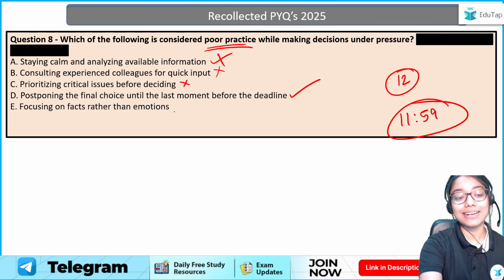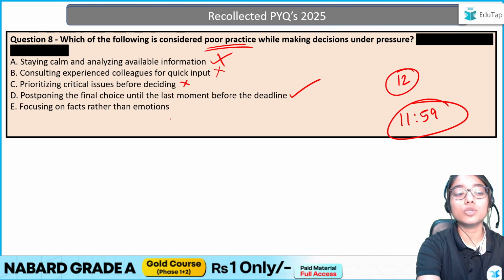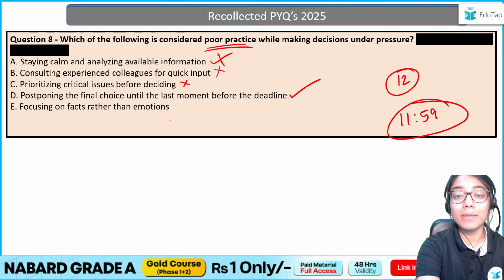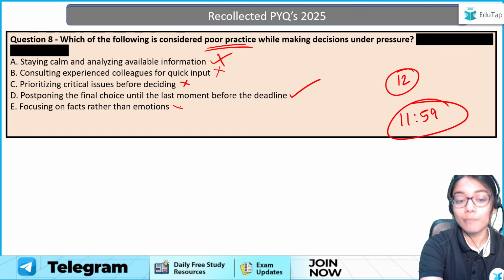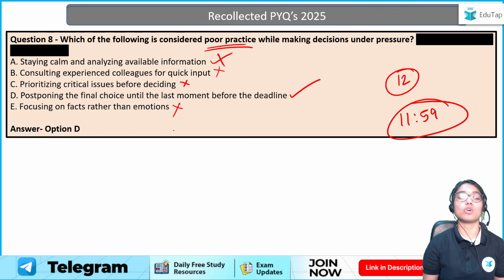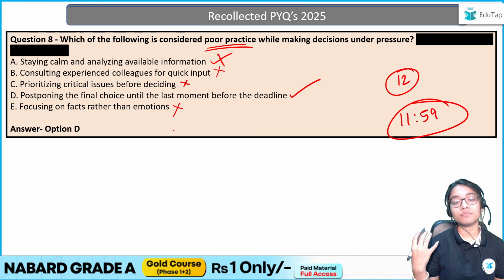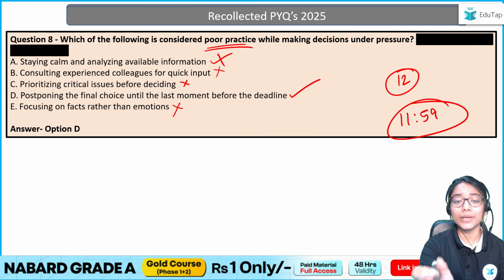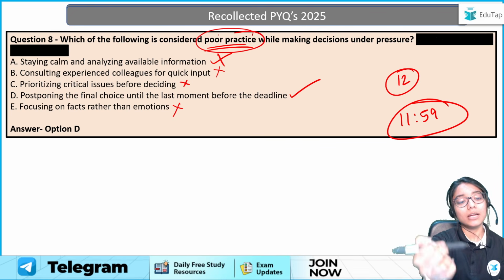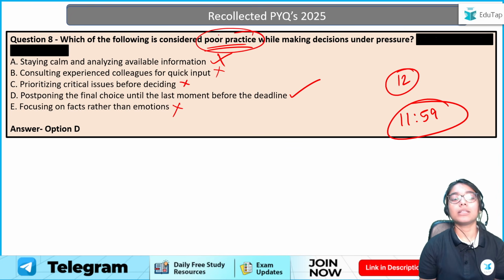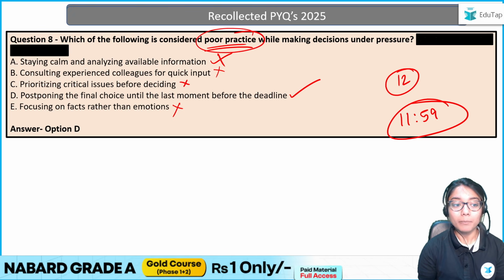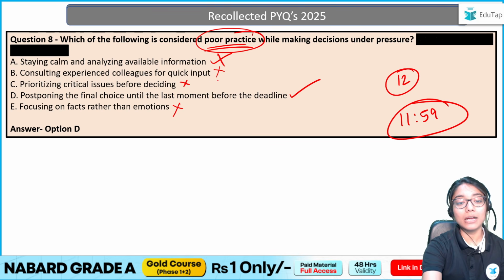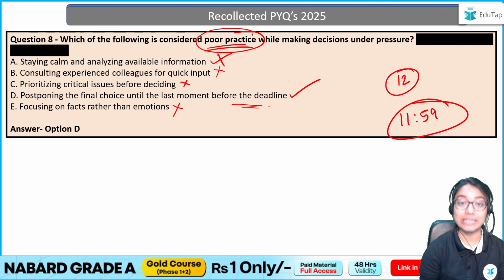And focusing on facts rather than emotions. Again, this is supposed to be a good practice. Why? Because if you're making factual decisions, that is better than emotional decisions. Therefore, my only poor practice was option D. Now, this was a very general, straightforward question. If you could just understand that the question was asking for a poor practice, you can easily figure out the answer by trial and error, because all the other options are good practices except for option D.